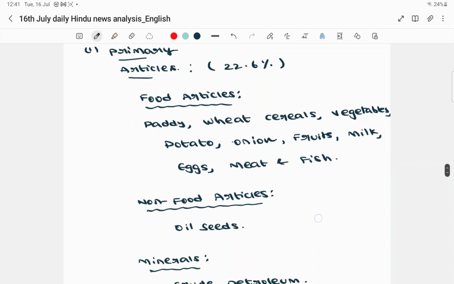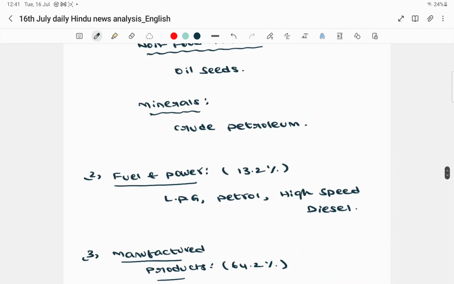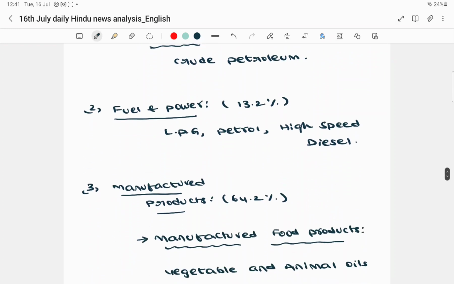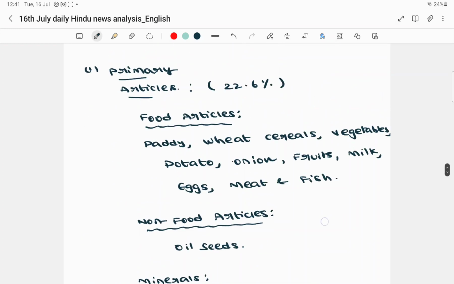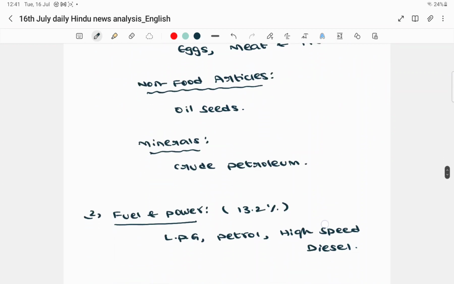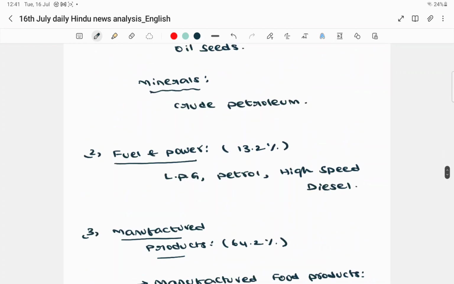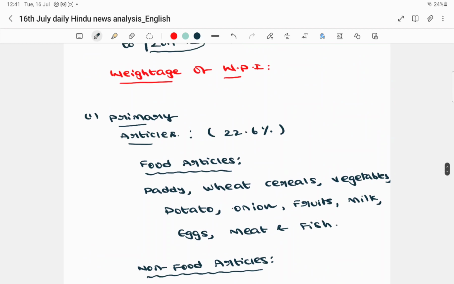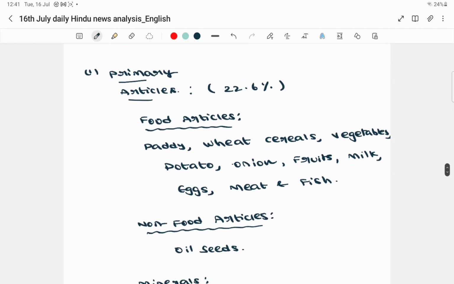That was the first one. And the second one we have is fuel and power. That was the second one. And the third one is manufactured products. That was the third one. We have three important things: the first one is primary articles, the second one is fuel and power, and the third one is manufactured products. If you see the primary articles, there was further subdivision.